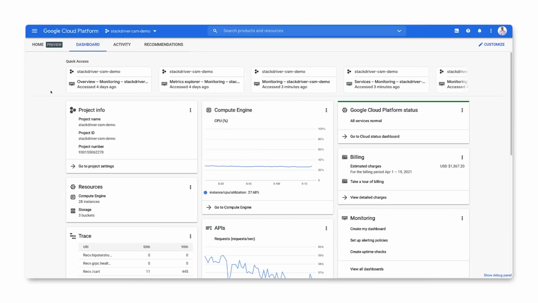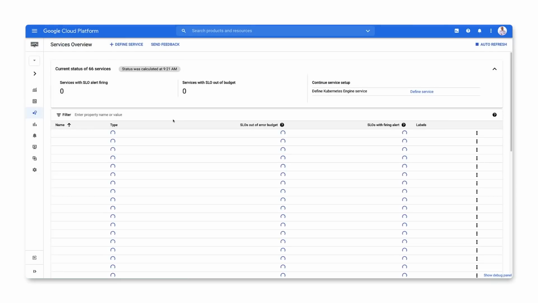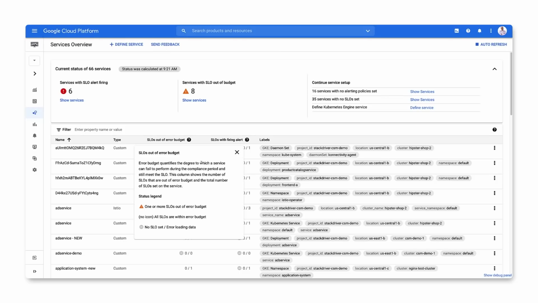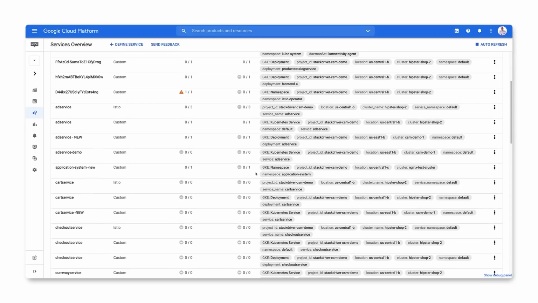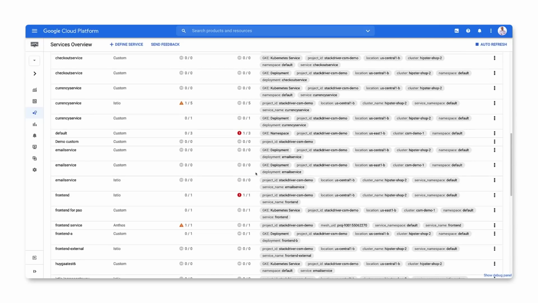Start from the project dashboard in the Cloud Console. Go to the monitoring menu and select Services. This will bring you to the list of services in your workspace. As you can see in this example, there's a long list of services. Services may be created automatically from App Engine services, GKE entities, the Istio Service Mesh, or Anthos services. You can also define your own custom services.